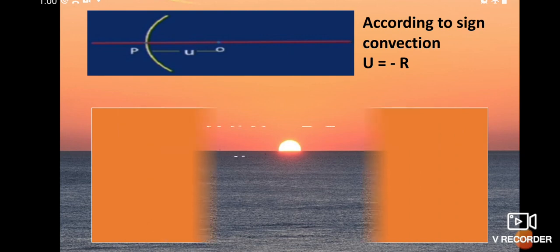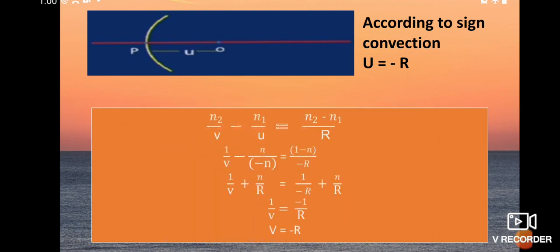By substituting this value in the curved surface formula, we get n2 by v minus n1 by u is equal to n2 minus n1 by r. Here the light ray is entering from the denser medium to the rarer medium, so n2 is air, that is value 1, and n1 is the denser medium, taken as n.